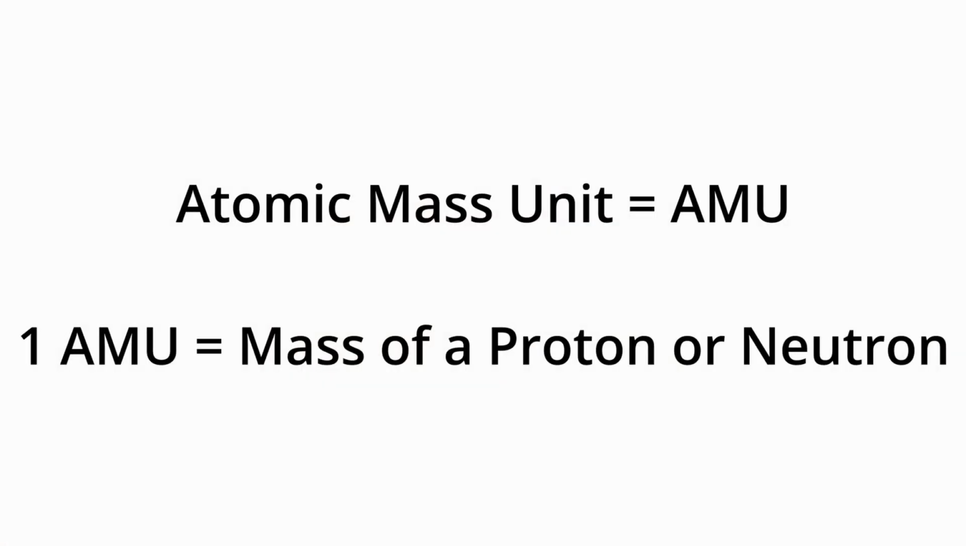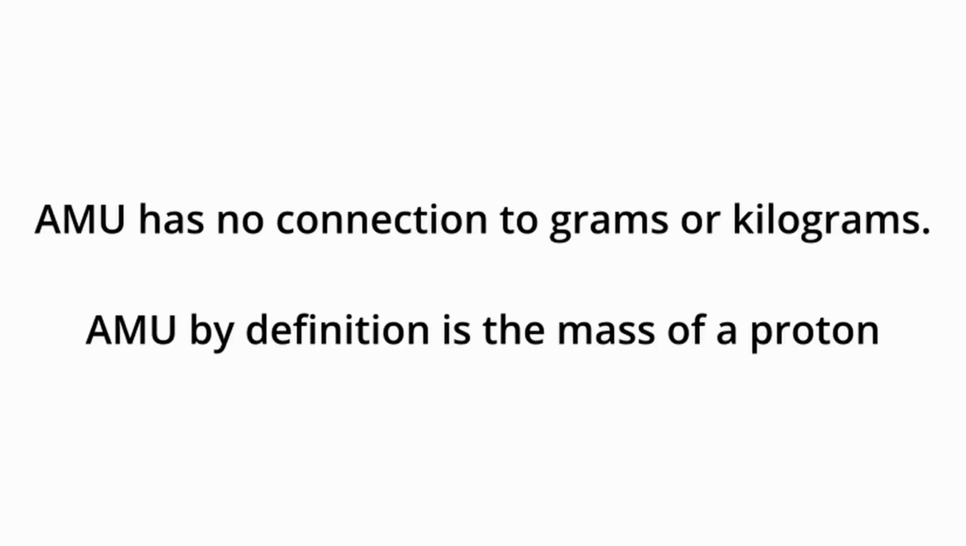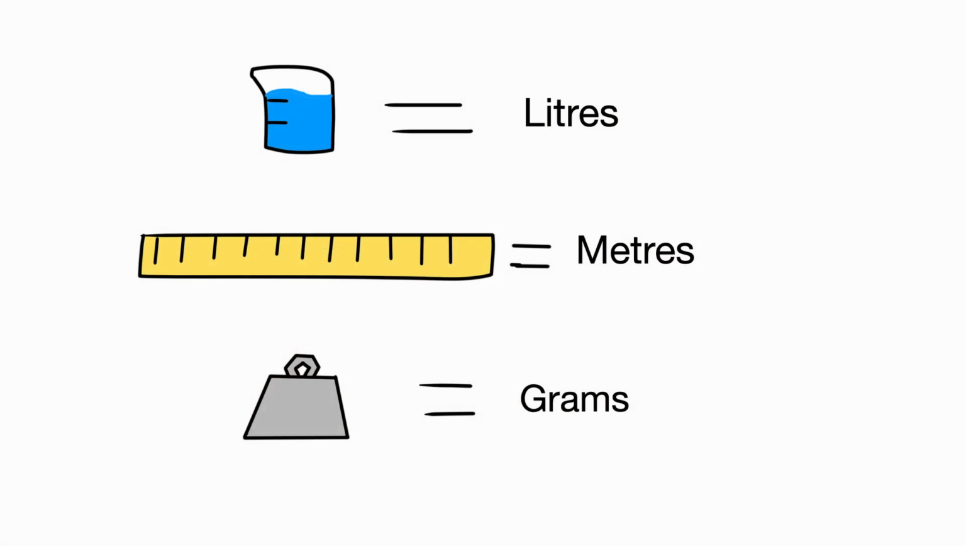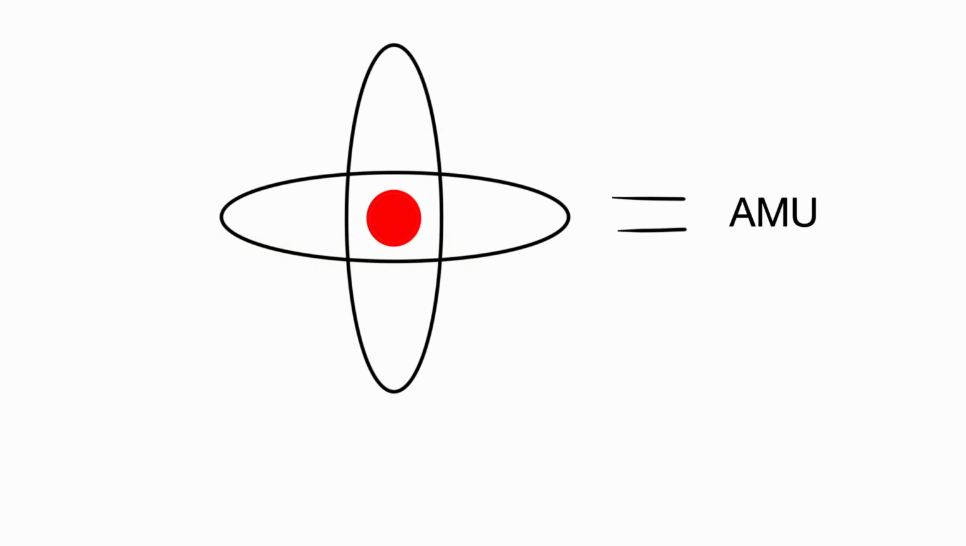The definition of this is the mass of a single proton or a single neutron. This does not have a conventional unit and is in no way tied to grams, kilograms, or any regular mass measurements. It's kind of like how length is in meters, volumes in liters, grams and kilograms are for mass, and then atomic mass units is atomic mass units.